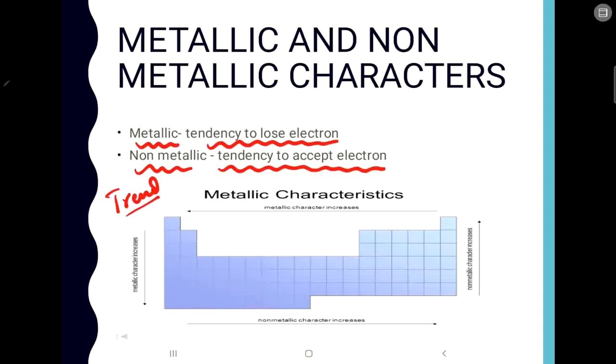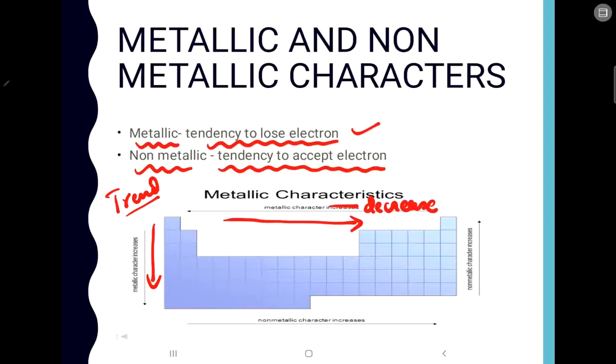Now the general trend for metallic character, which is the tendency to lose electrons: when you go from top to bottom in a group, the shells keep on increasing, the electrons go far away from the nucleus, so the nuclear charge decreases. In that case the tendency to lose an electron will increase, because the nuclear charge is less. So the metallic character will increase from top to bottom in a group. And when you go from left to right in a period, this will decrease, not increase.